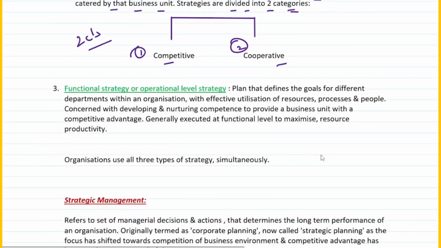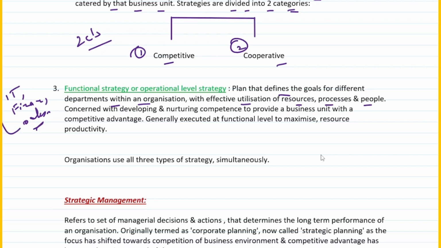Okay, let's come to the last one. The last one talks about functional strategy or operational level strategy, right? The plan that defines the goals for different departments within an organization with effective utilization of resources, processes and people. I hope you understand. That's very easy to understand also. A plan or basically a strategy that defines what goals for whom? Different departments within the organization. So something which tells you what IT is supposed to do, what finance is supposed to do, what sales is supposed to do, right? And you decide on these strategies for these particular departments.